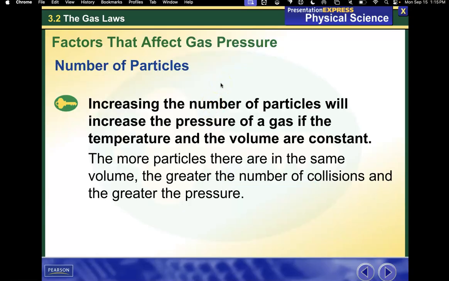Number of particles: increasing the number of particles will increase the pressure of a gas if the temperature and the volume are constant. The more particles there are in the same volume, the greater the number of collisions, and therefore the greater the pressure.